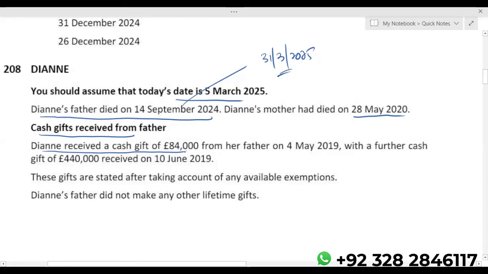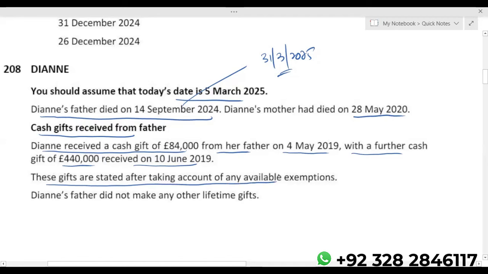Diane received a cash gift of 84,000 from her father on 4th May 2019, with a further cash gift of 40,000 received on 10th June 2019. These gifts are stated after taking any available exemptions.